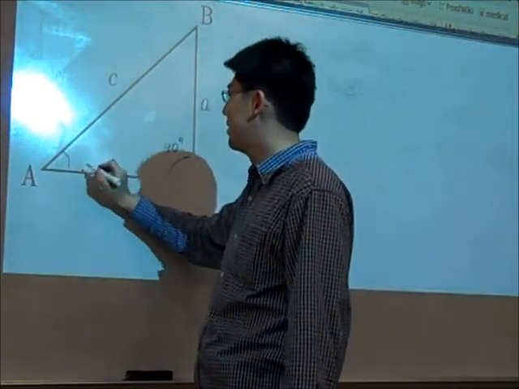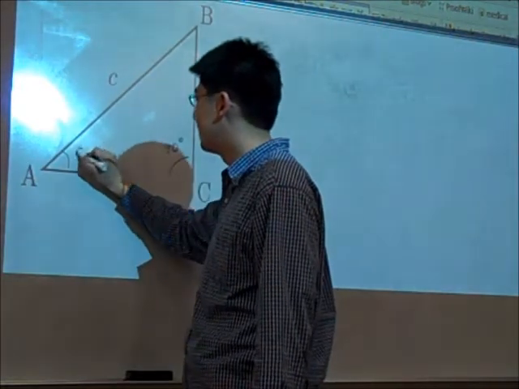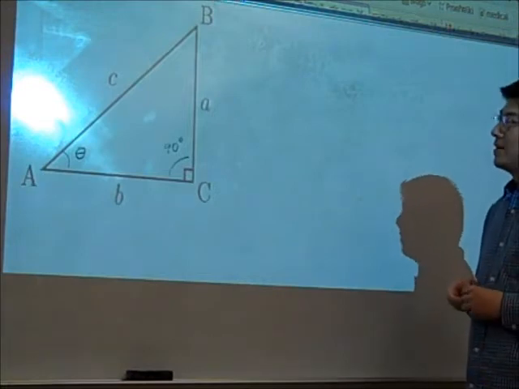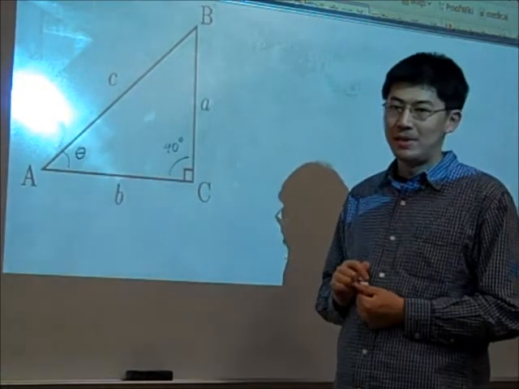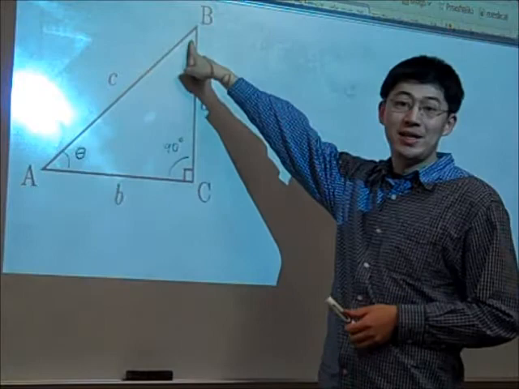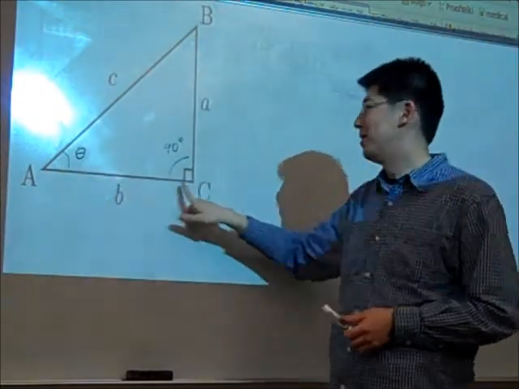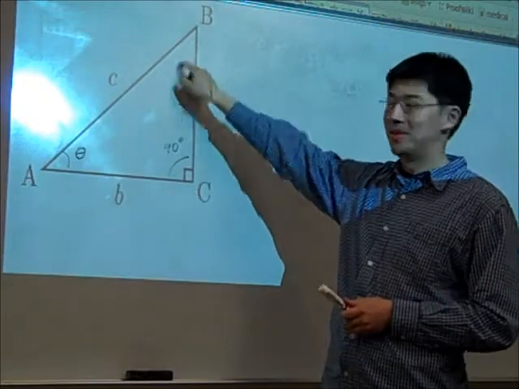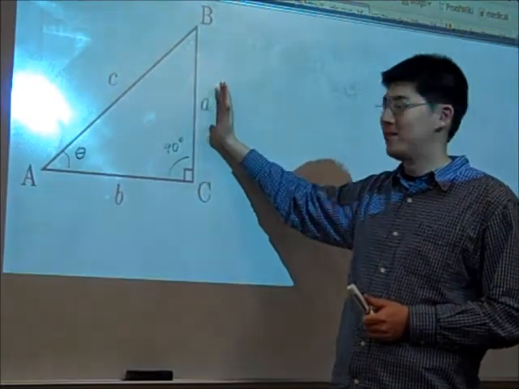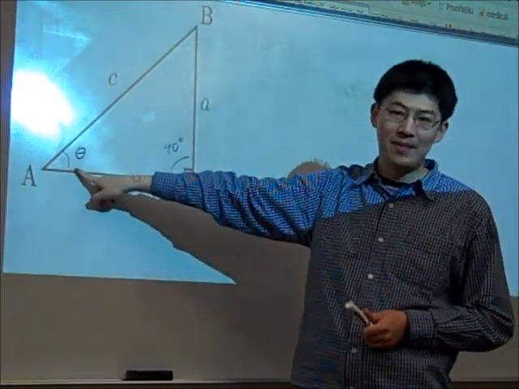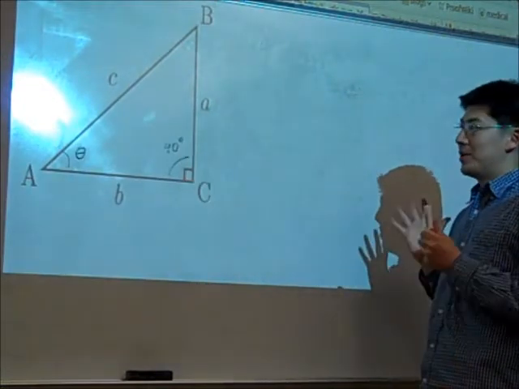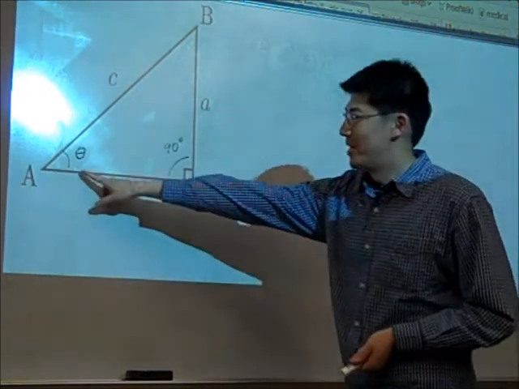So let's label this angle here theta. Okay. And of course we know that the degrees in a triangle have to sum up to 180 degrees. So since we know this angle, this other angle is completely determined by 180 minus theta minus 90 degrees. So we know exactly what this angle is. That means all the angles in this right triangle are fully determined by providing this angle theta, and we already know the other angle has to be 90 degrees because it's right. Okay? So that means a triangle is fully determined up to similarity by just giving this angle theta.